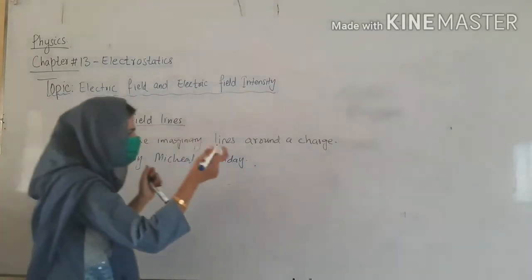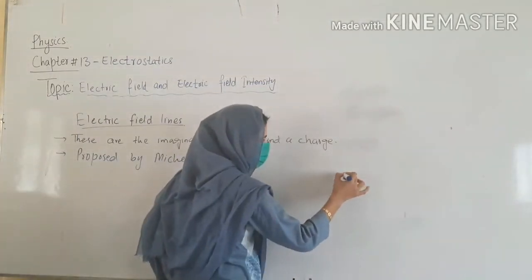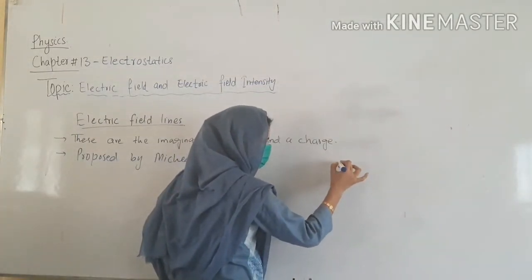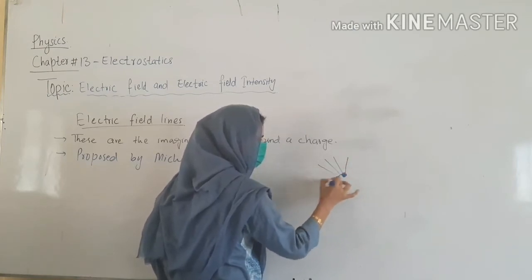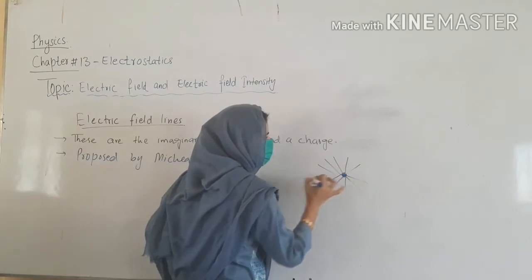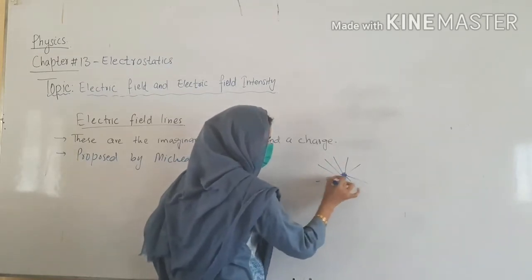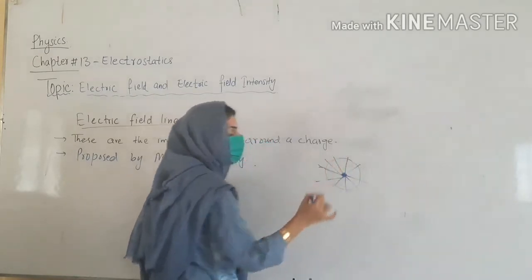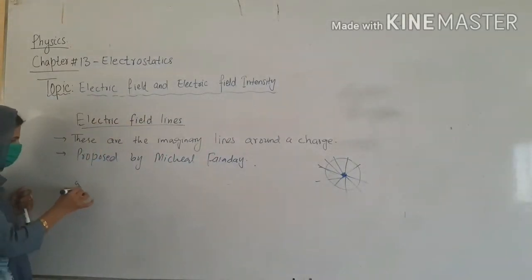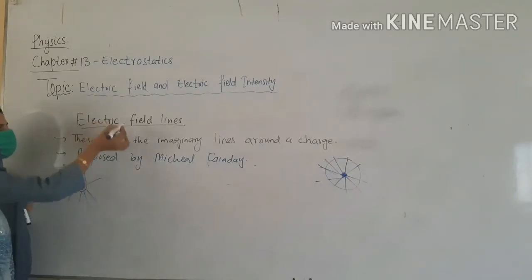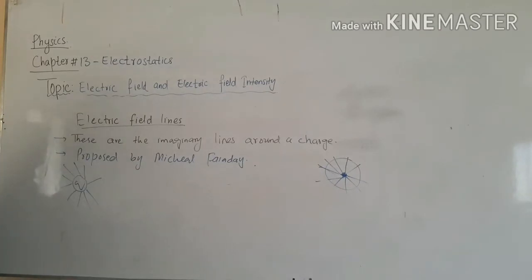Suppose I have sunlight or any source of light. This is the source of light. Around this, we can draw lines like this. These are imaginary lines, not actual lines. Okay? What do we call these lines? Field lines. And here we are discussing the charge. This is your charge Q. Around this, we are discussing the field lines. So these are called electric field lines related to the charge. Is it clear, better?